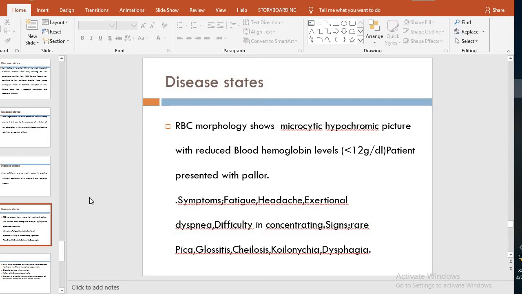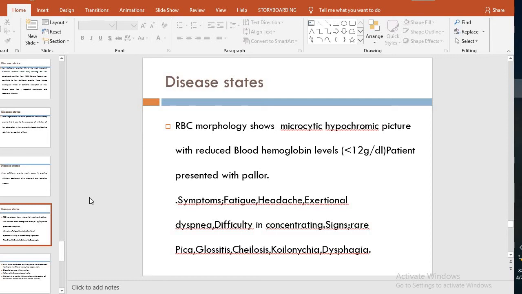When we see the RBCs in iron deficiency anemia under the microscope, they show a microcytic hypochromic picture. Microcytic, small cells, hypochromic, less color. They are less reddish. Why?